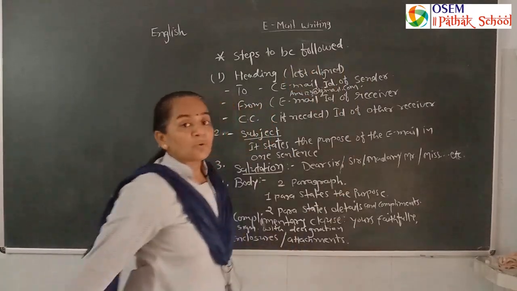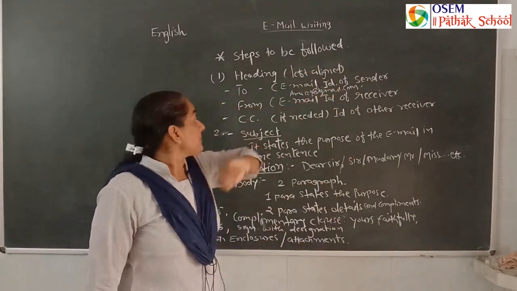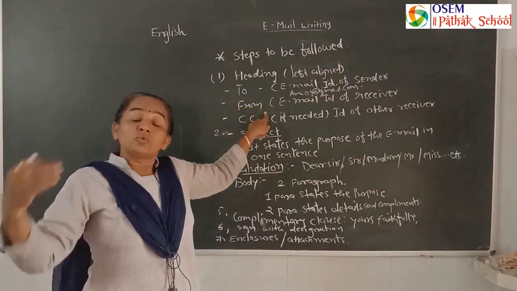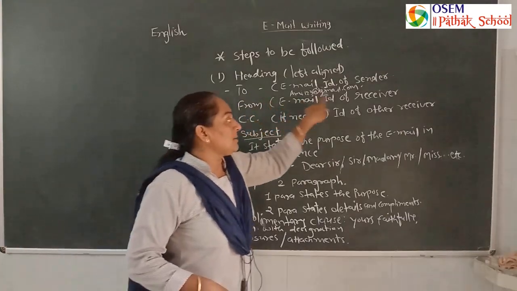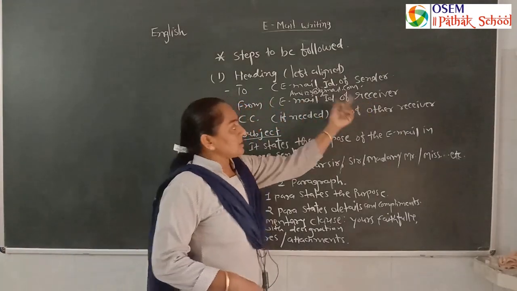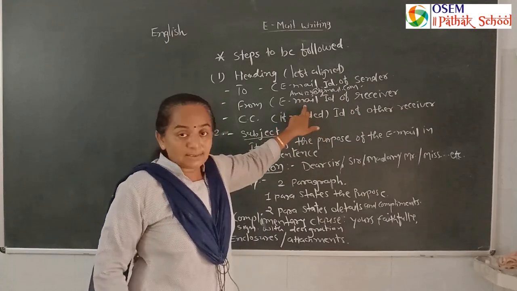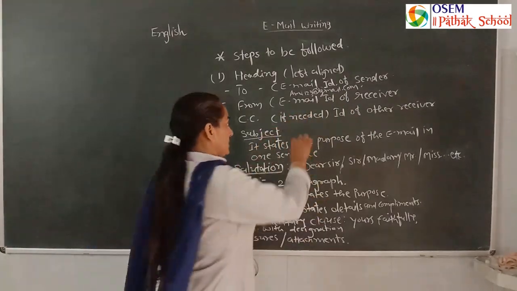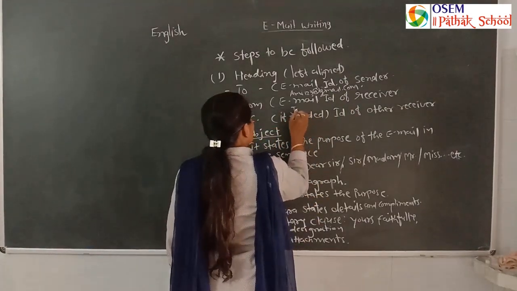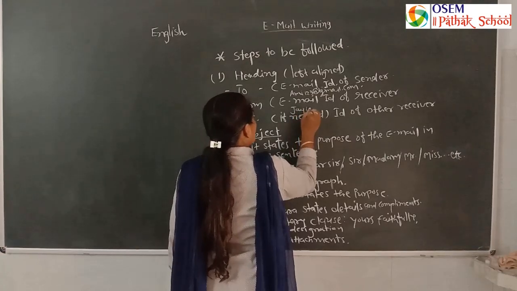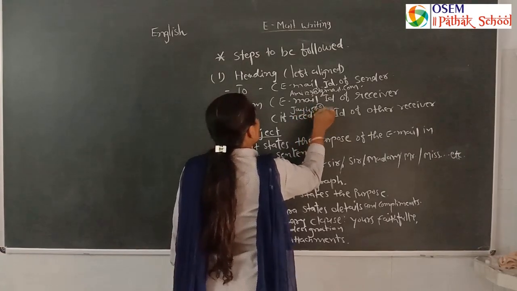Here is the address of my friend. She is the sender. Then, from and to whom we write. So this is the email address of the receiver. Suppose here the receiver is a sir. So here we also write jar456